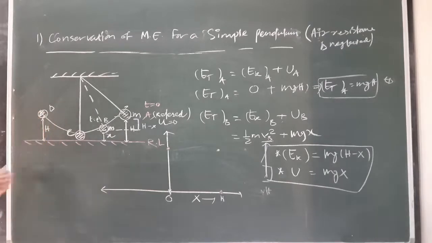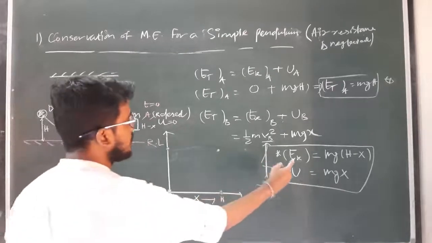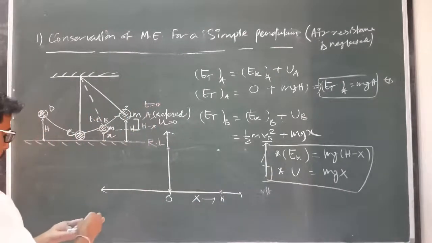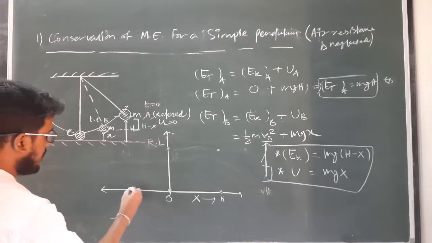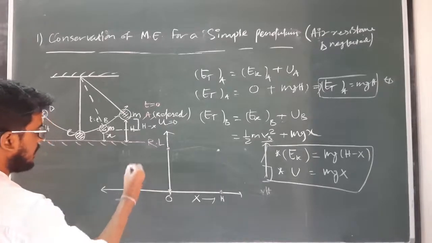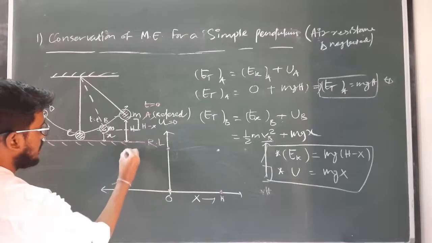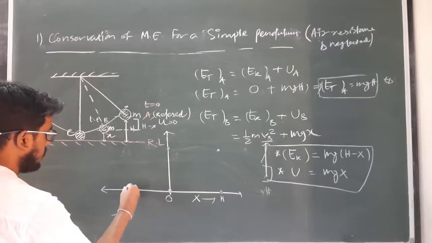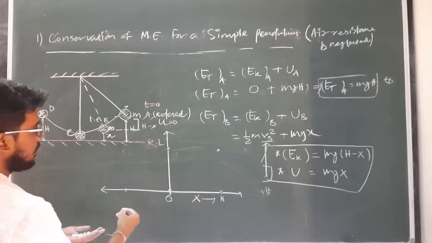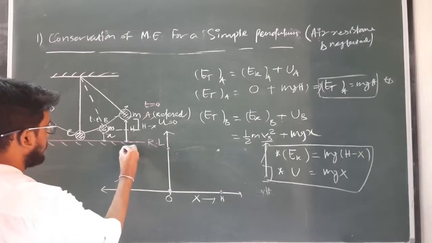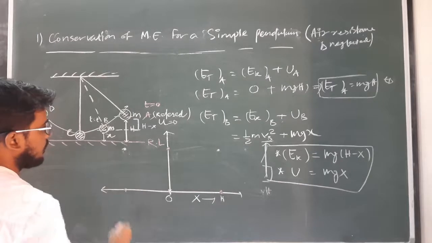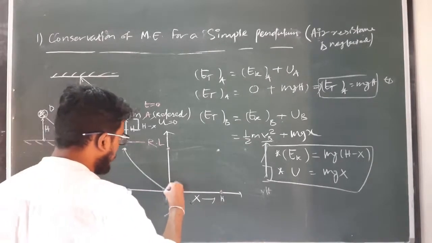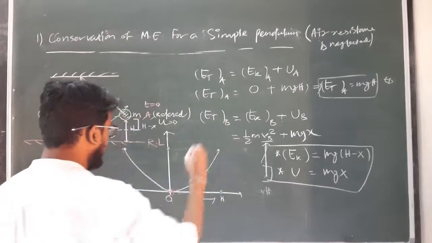So at point D again the kinetic energy will be 0 and the potential energy will be maximum. So if we join these coordinates, the graph will be a parabola like this.